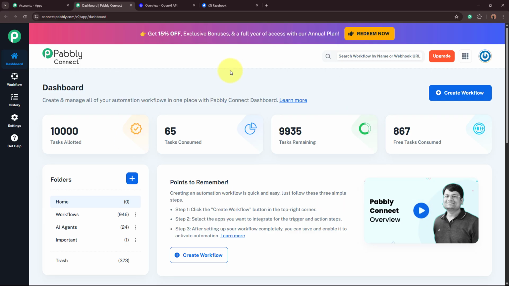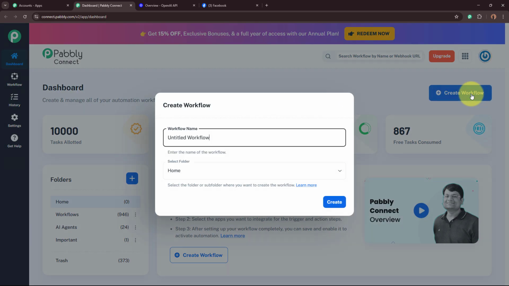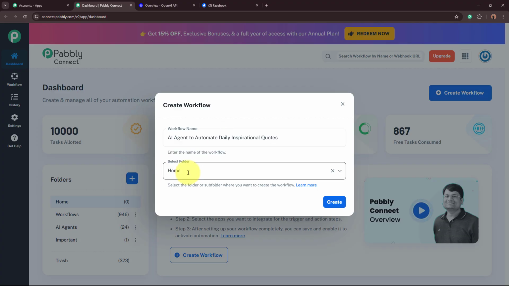And in order to start an automation process in Pabbly Connect, we need to create a workflow. For that, click on this top right corner button right here that says Create Workflow. A dialog box is going to appear in front of you, which is asking for the workflow name and for us to select a folder. So for the name of my workflow over here, I'm going to give it as AI agent to automate daily inspirational quotes. Okay, so this is the name that I want to give to my workflow.